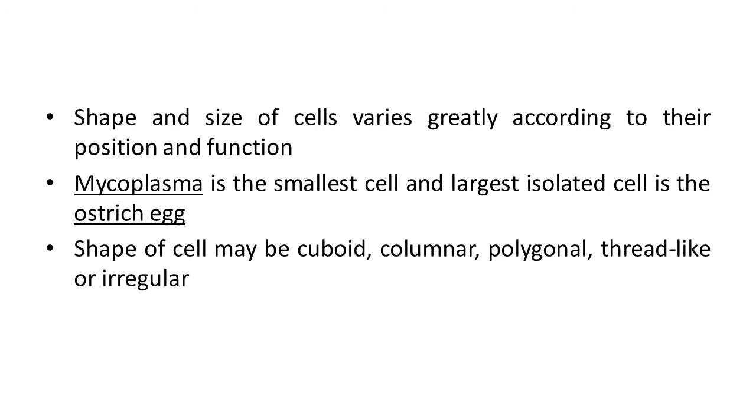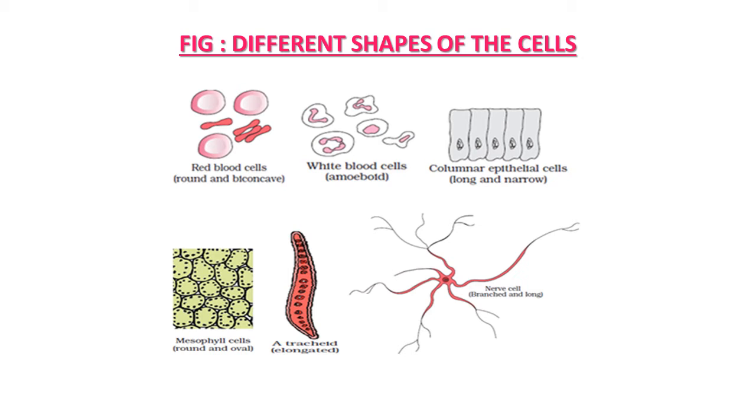By studying these figures, we can come to know about different shapes of the cell. Here you can see a variety of shapes in different types of cells. First, the red blood cell, that is RBC. Here we can see it's round and biconcave in shape. Simply it is button shape, which facilitates transportation of oxygen.